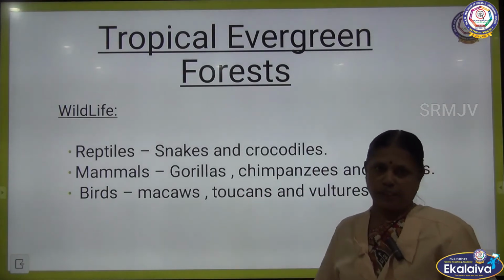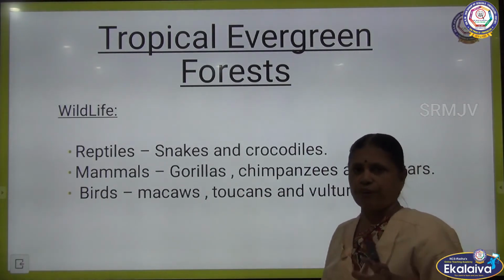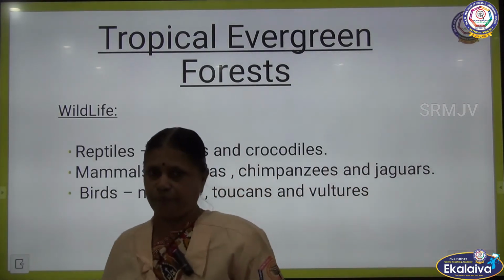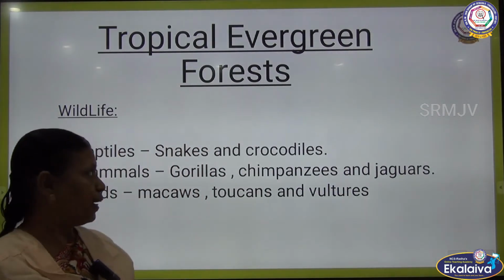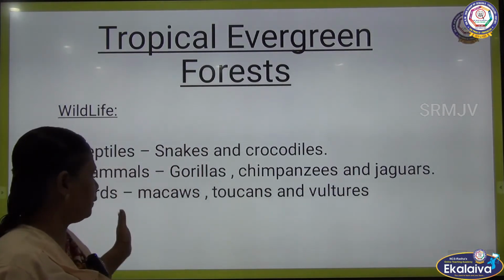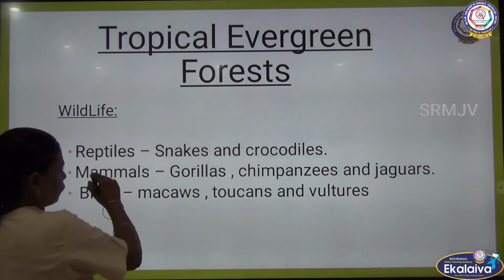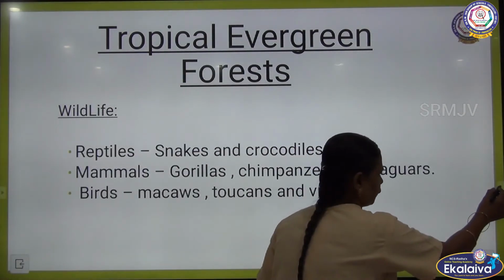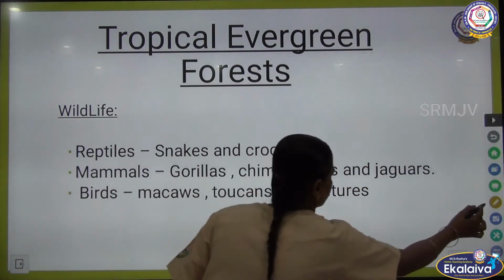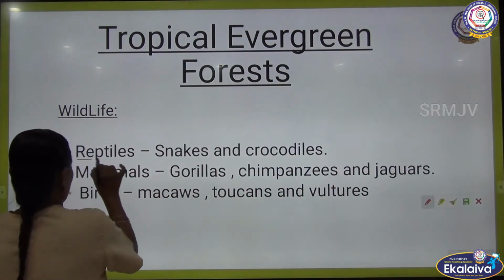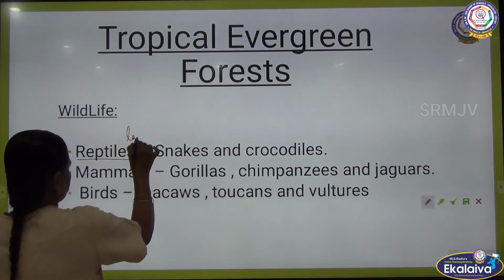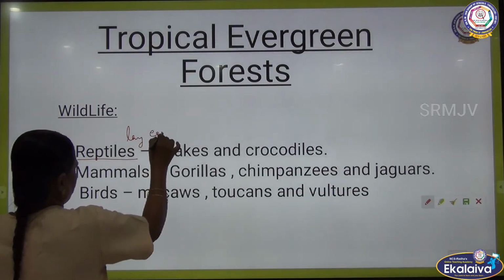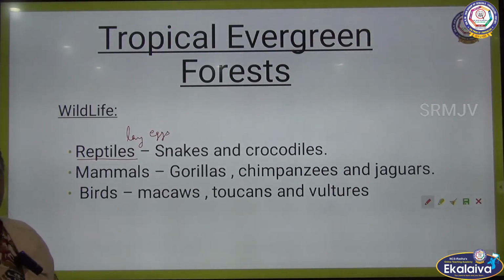Now, animals, wildlife. In each and every forest, wildlife will be there. Here in the evergreen forest, there are reptiles, mammals and birds. What is the meaning of reptiles? Reptiles lay eggs.